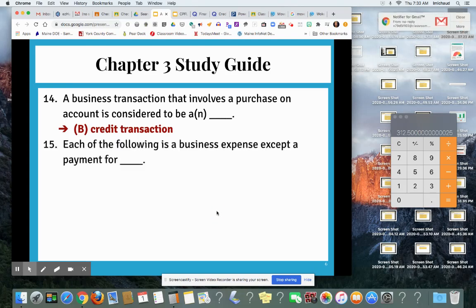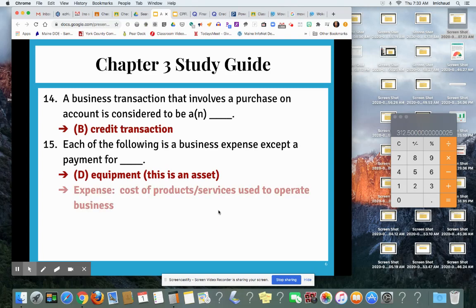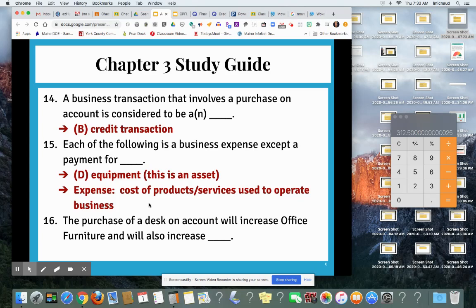Number 15, each of the following is a business expense except payment for equipment, because equipment itself is an asset. Remember, the definition of an expense is the cost of product or services used to operate the business, like rent.